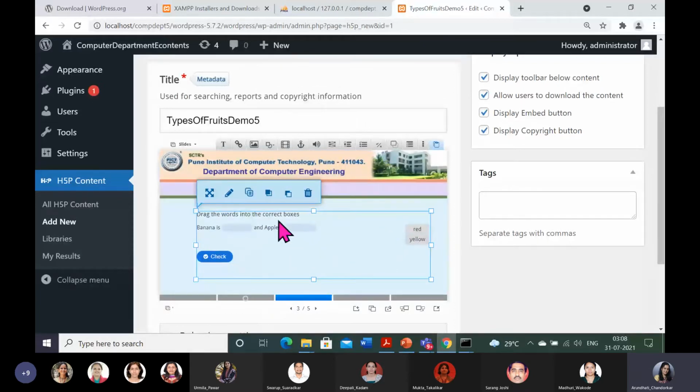This sentence is also given by the H5P plugin. Only what I have written, "banana is" and "apple is", is mine, and this check and all is given by the H5P plugin. The framework is given by the H5P plugin. So, drag the words into the correct boxes. I think these two questions are sufficient. The rest of the questions you can try.